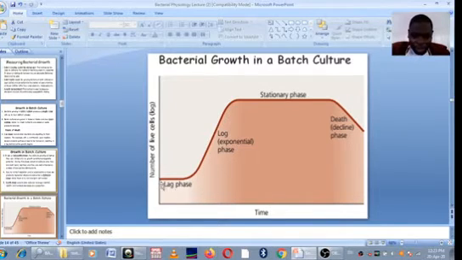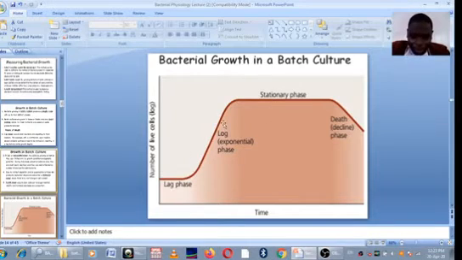So as you can see in the lag phase, time is increasing, but the cells are not increasing, meaning there is no growth that is happening. This growth is an increase in the number of bacterial cells. But when you look at the exponential, it is straight, meaning there is rapid, steady increase in the number of bacterial cells, limited only by its own potential.